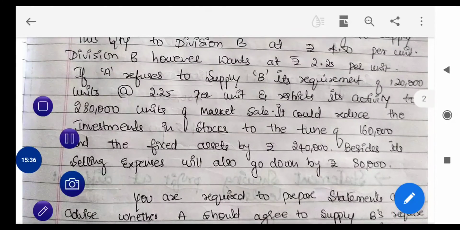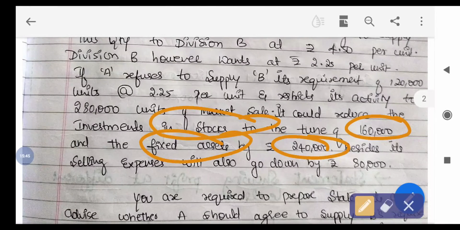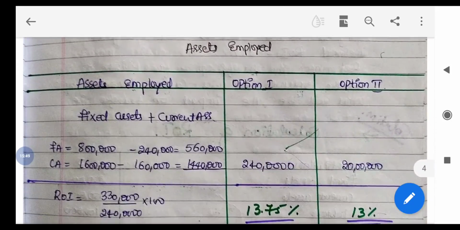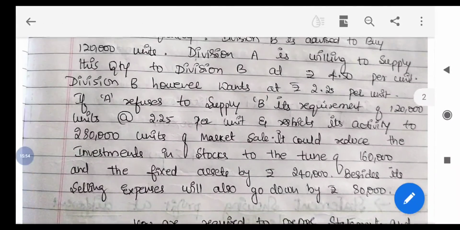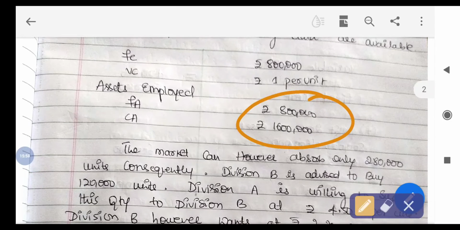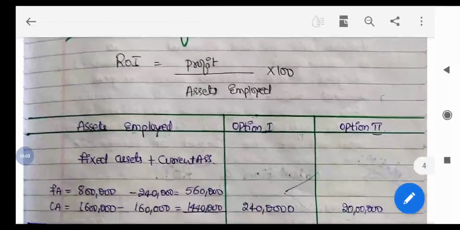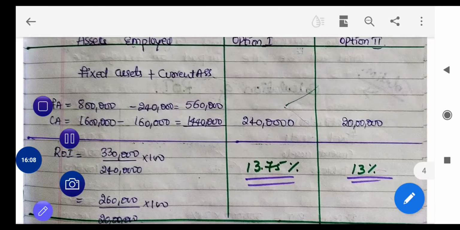Here in assets employed also there is an information adjustment. If they have changed it to 2,80,000, then they have told us that the current asset, that is the stock, will go down by 1,60,000 and the fixed asset will go down by 2,40,000. In the first option, it remains the same because they have not changed anything. So 8 lakh plus 16 lakh will be 24 lakh. So total current asset and fixed assets will be 24 lakh.